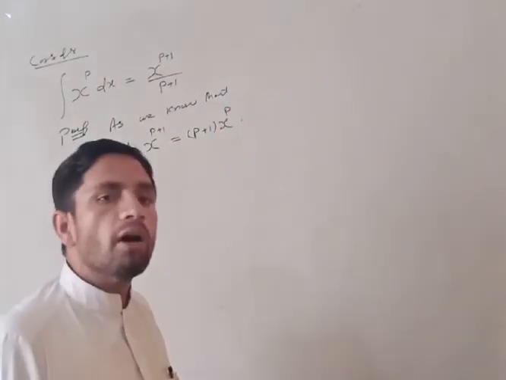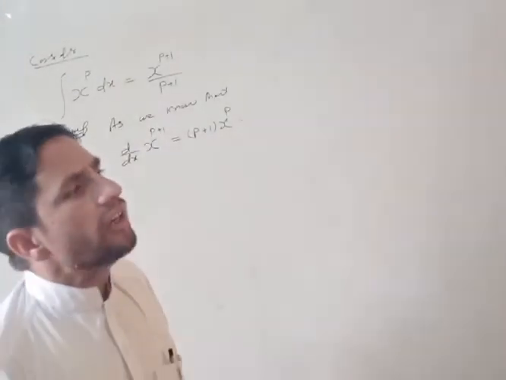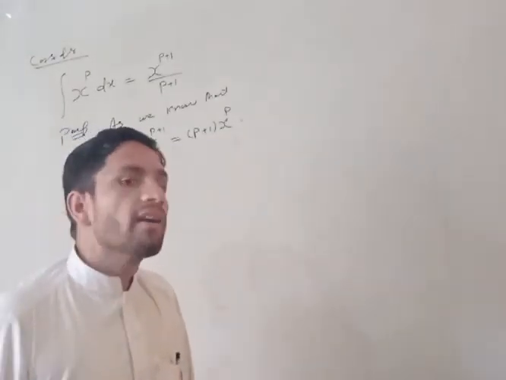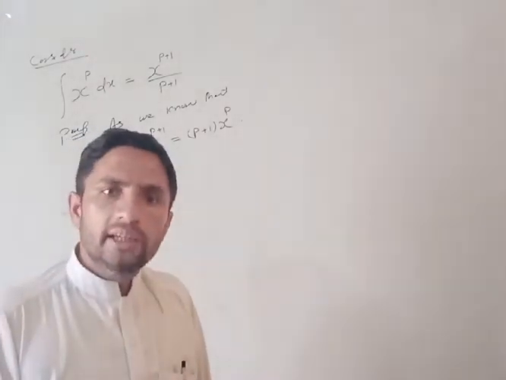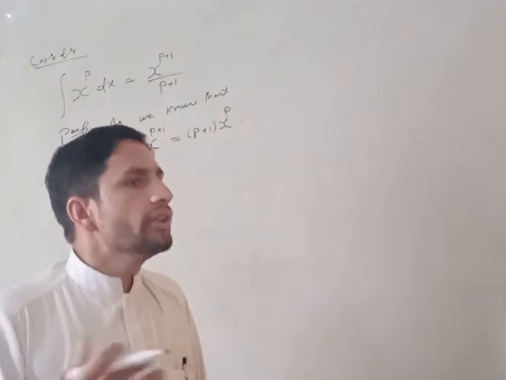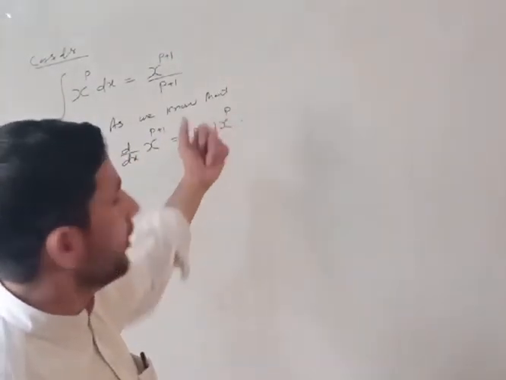So this is the derivative formula for power, and every one of you knows how this formula occurs. You can find it if we take y equal to x power p and then use the definition of the derivative of the function.